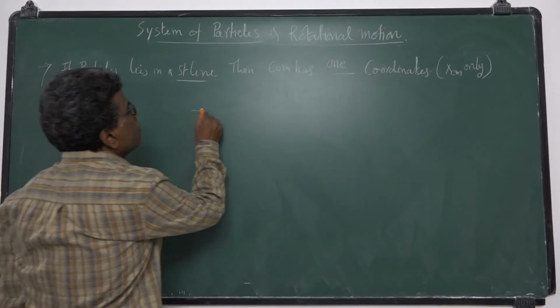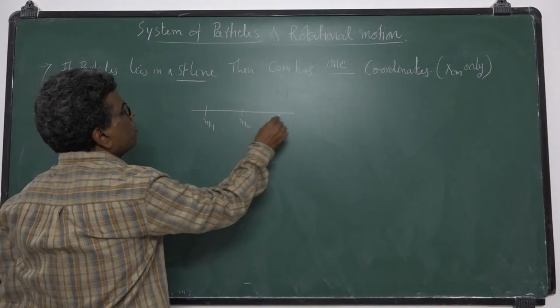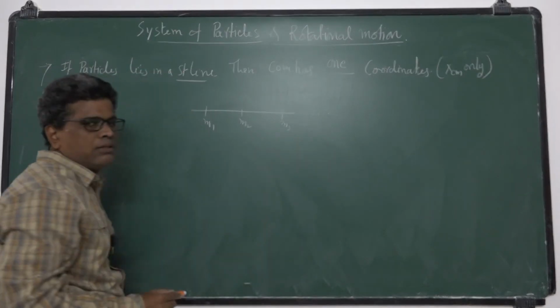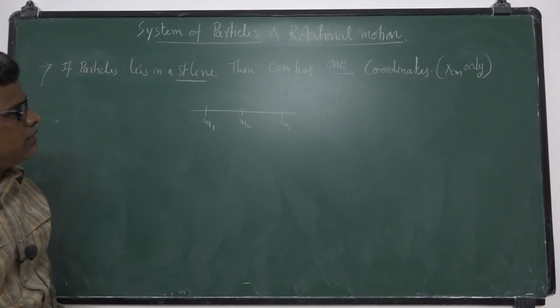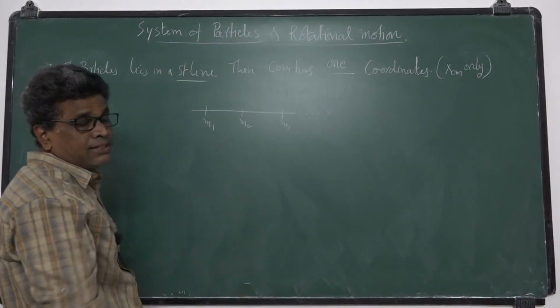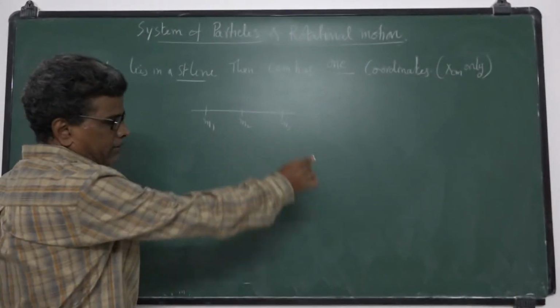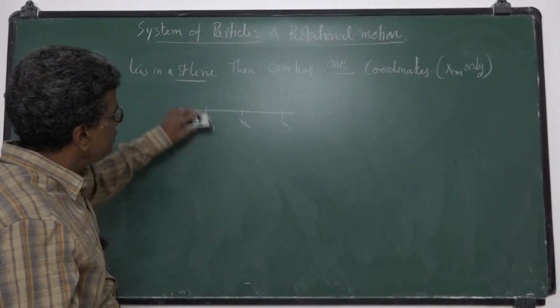Suppose the particles M1, M2, M3 and M4 and so on all lie in a straight line. Then the center of mass of all these particles lies on the line joining them, anywhere on it. So it has only one coordinate.